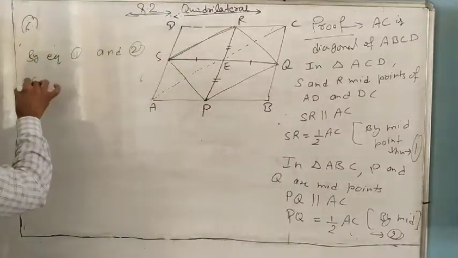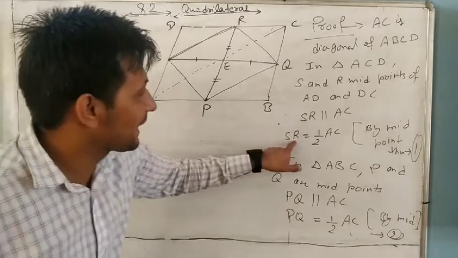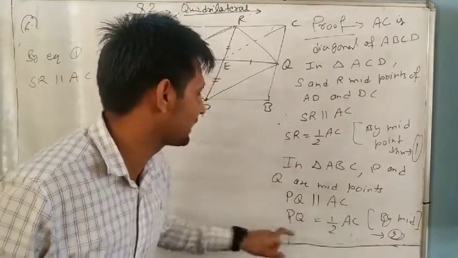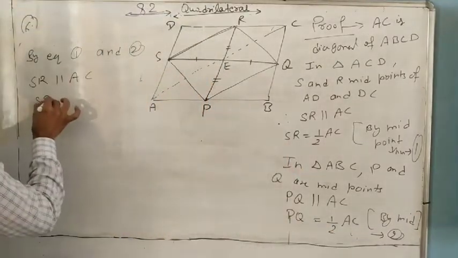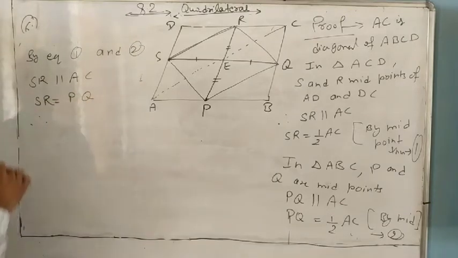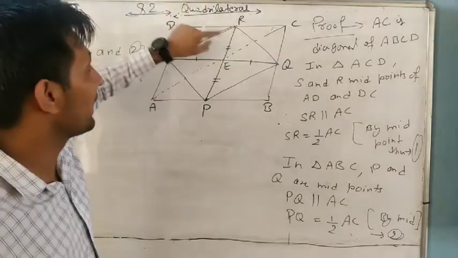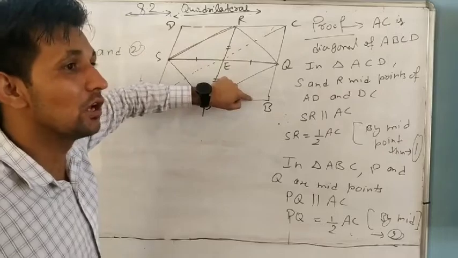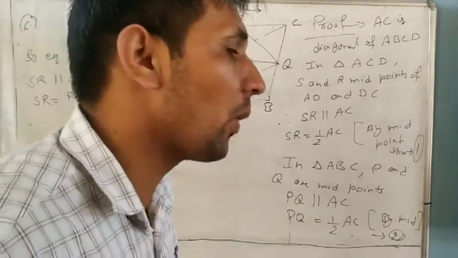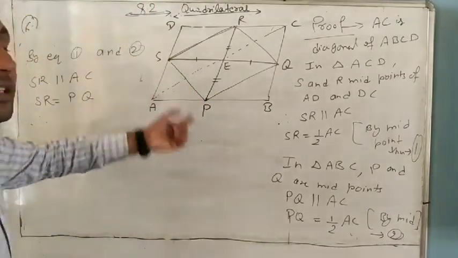And SR is half of AC, PQ is also half of AC, so SR and PQ are also equal. SR equal to PQ and SR parallel to PQ. In any quadrilateral, if one pair is equal and parallel, it means it is a parallelogram.